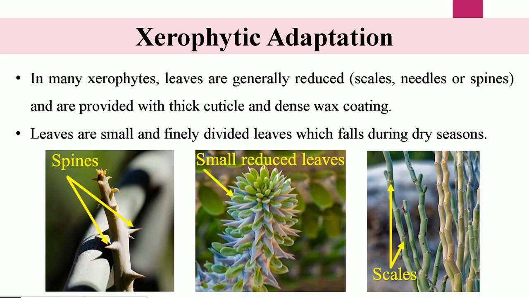The modification in the leaves is mainly to avoid transpiration, which is the process of losing water from the aerial parts of the plant. Hence, the modification of leaves in this form helps to reduce the transpiration rate.